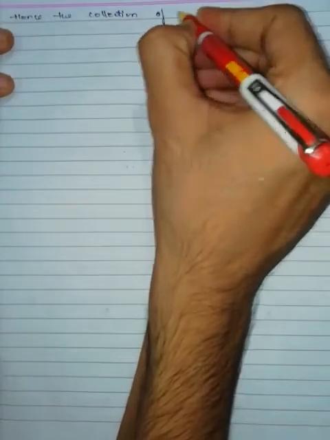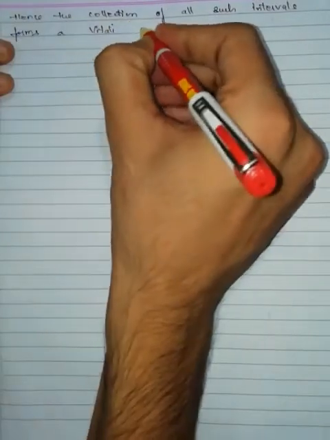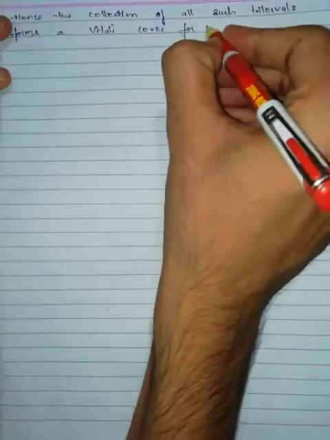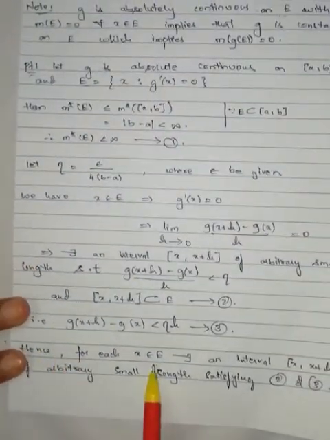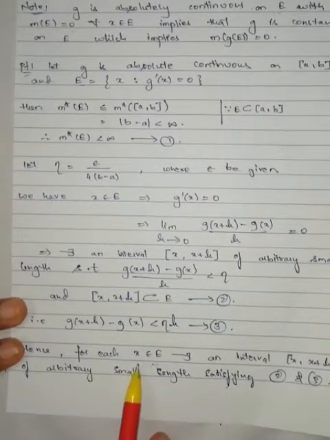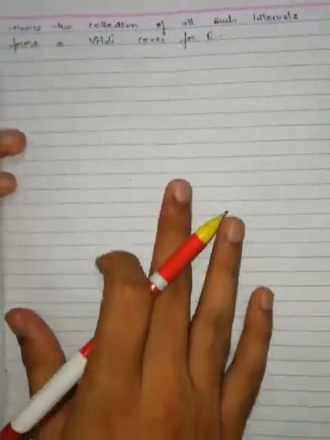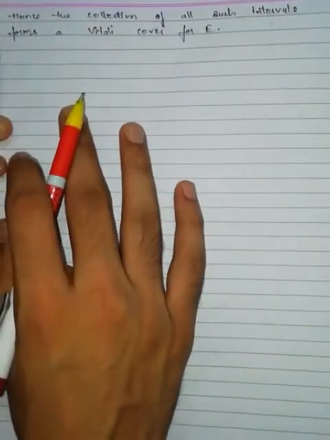Hence the collection of all such intervals forms a Vitali cover for E. It forms a Vitali cover for E because for each and every element in E there exists an interval of arbitrary small length covering that element, therefore it forms a Vitali cover for E.